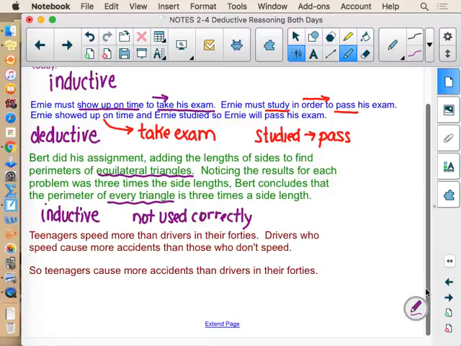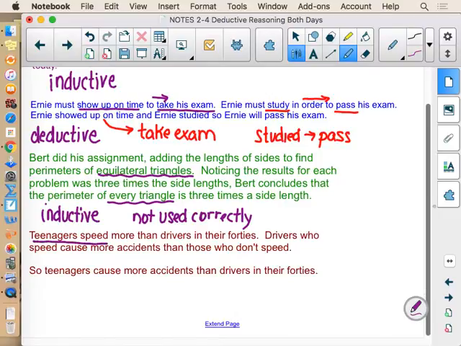And the final one: teenagers speed more than drivers in their 40s. That is a fact. I'm not saying drivers in their 40s are better drivers, I'm just saying they have data that concludes that that's true. Drivers who speed cause more accidents than those who don't speed. So the conclusion someone came to and would like to be able to make the claim of is that teenagers cause more accidents than drivers in their 40s. So again, not arguing the facts, but looking to see if the facts point to that conclusion.